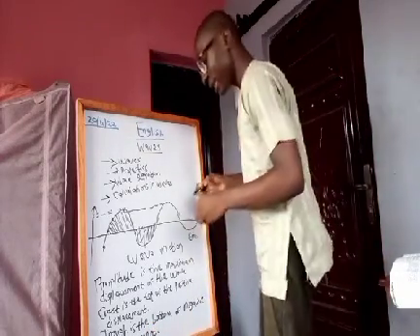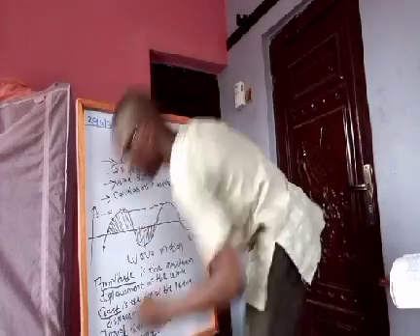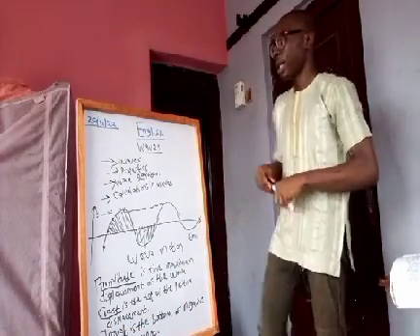So now I've just outlined the three major terminologies used in waves. Now we'll talk about the next one.